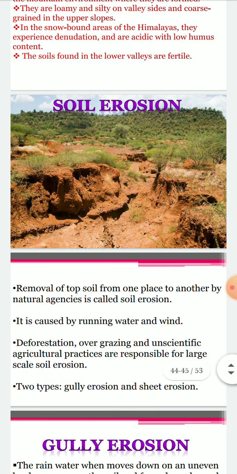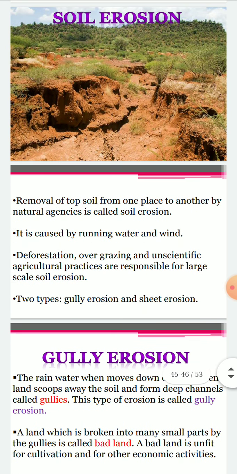What is soil erosion? Soil erosion is the removal of the topsoil from one place to another by natural agencies. It is called soil erosion. It is caused by running water and wind. Deforestation, overgrazing, and unscientific agricultural practices are responsible for large-scale soil erosion. There are two types of soil erosion: gully erosion and sheet erosion.